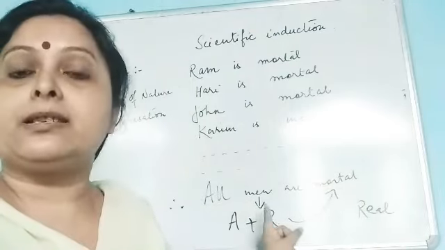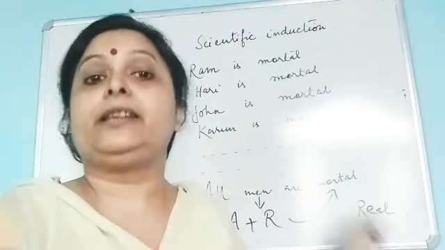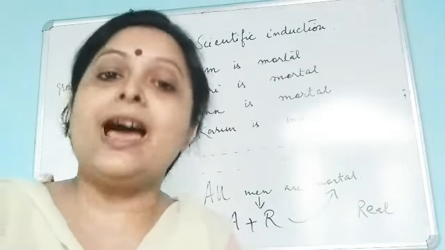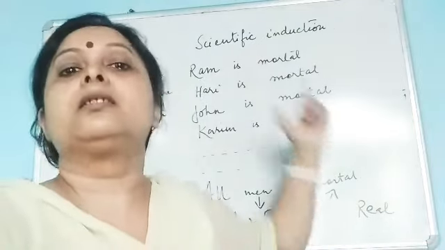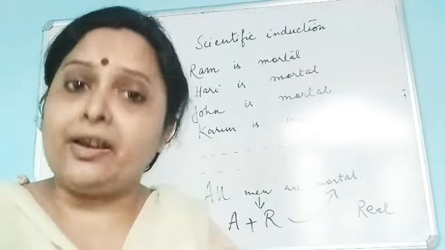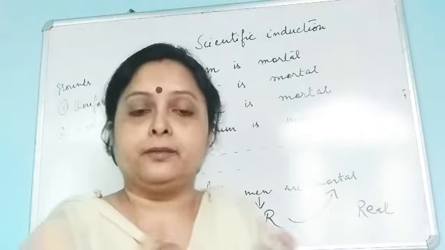Scientific induction never establishes such a proposition as "all men are rational," because in that case we don't have to experience particular instances, since we already know these are general characteristics of man: a man should be rational, a man should be animal.